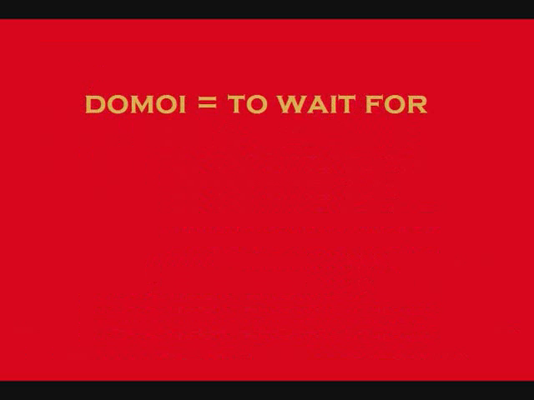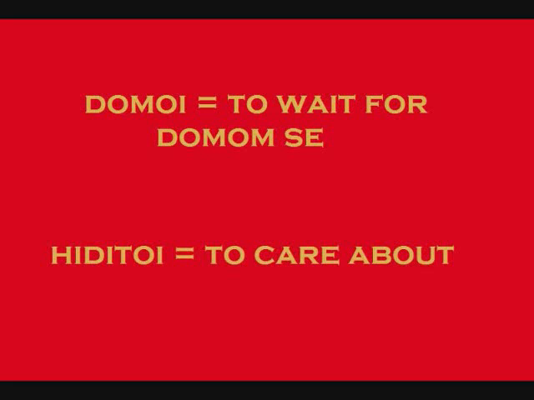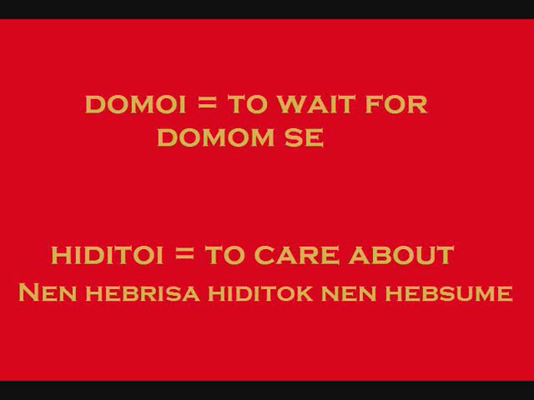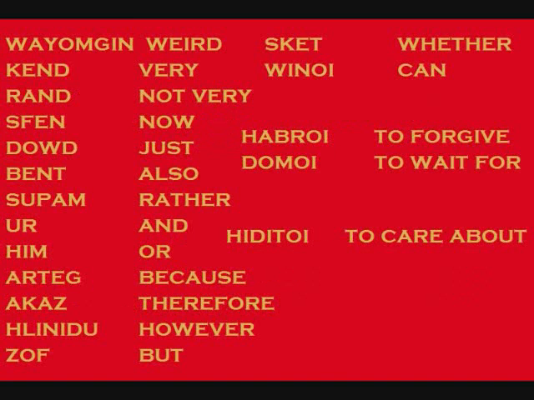There's also domoi, to wait for, which simply takes an object, as in domomse, "you're waiting for me." Same for hiditoi, to care about. For example, nen hebrisa hiditok nen hepsume. The boy cares about the girl. That's more than enough for one lesson. Review this new vocabulary, then proceed to the next video.